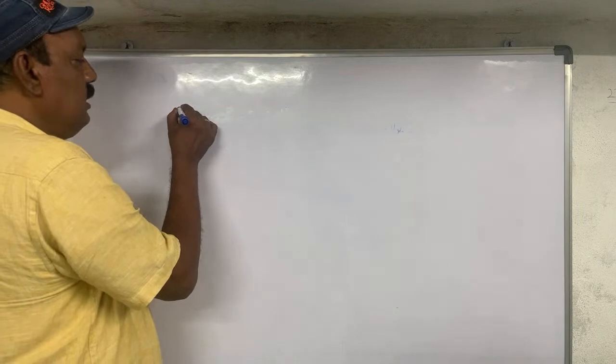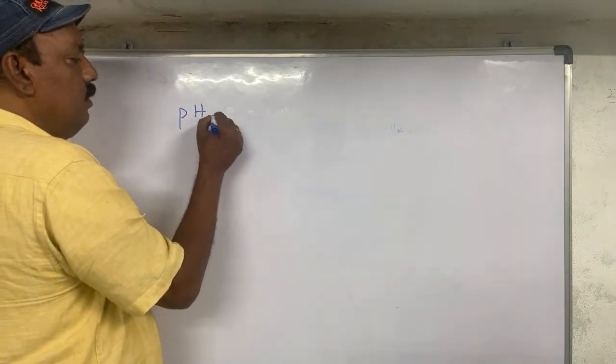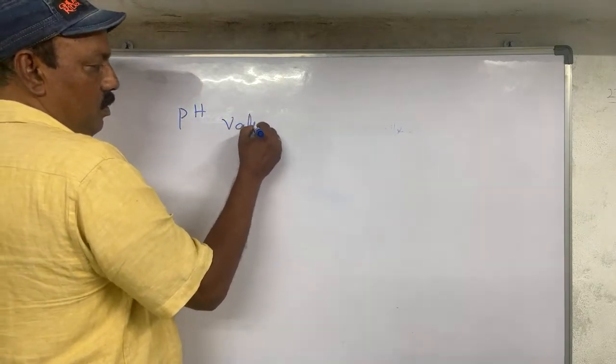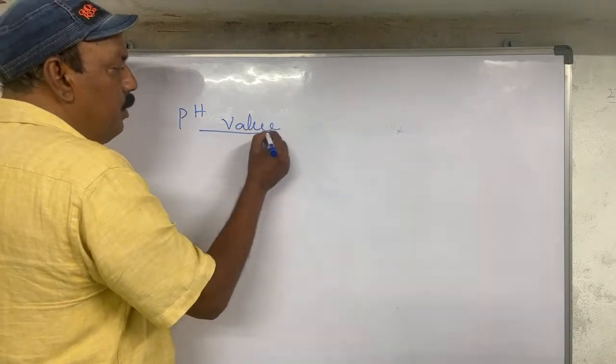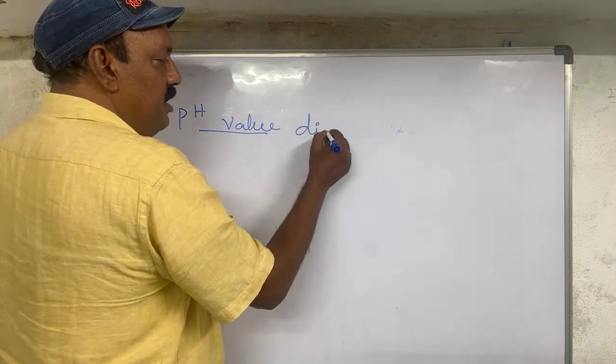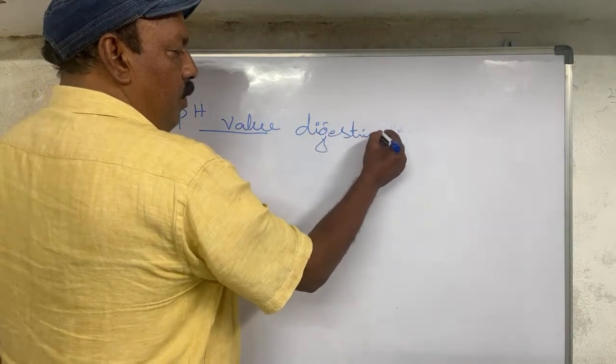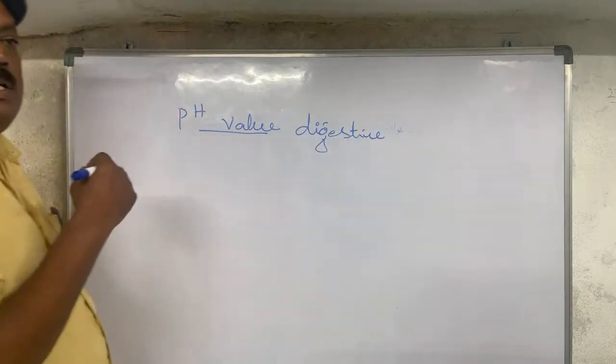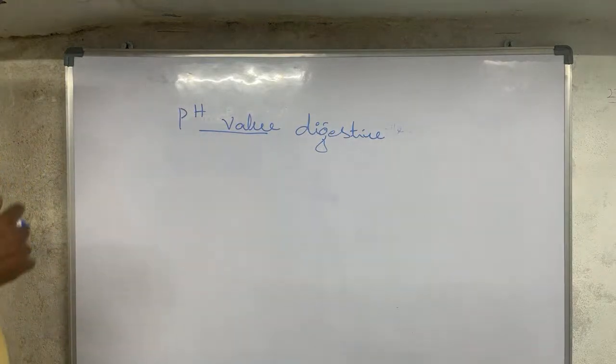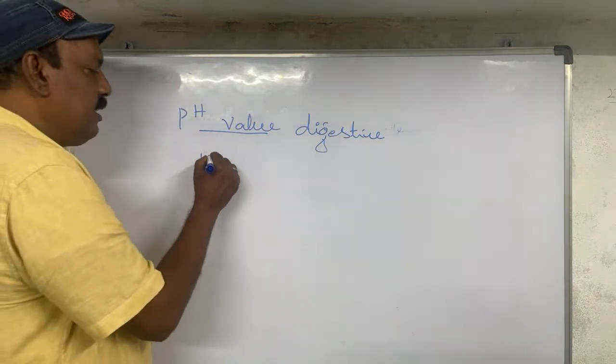Now next is the pH value. What is the use of the pH value in the digestive system? In our stomach, hydrochloric acid is produced.